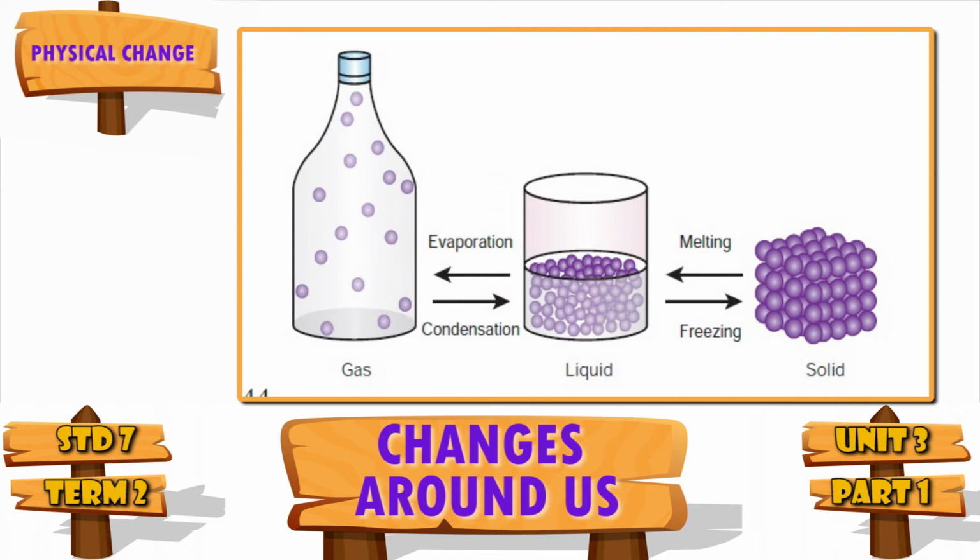Only a change in state takes place during the freezing of water to form ice, but no new substance is formed. So the freezing of water is also a physical change. See the diagram here. In a liquid, particles have some distance between them, but in a solid, the particles are closely packed by the strong force of attraction between them. So a solid needs some temperature to break this attractive force. Then only liquid is formed.